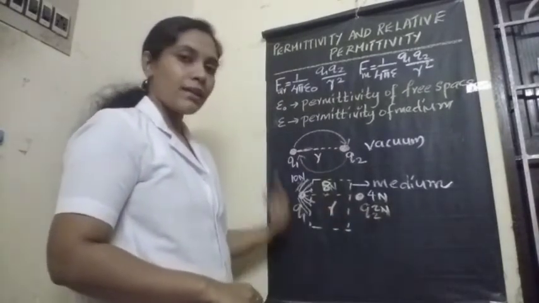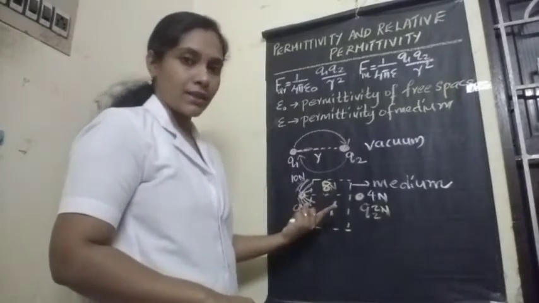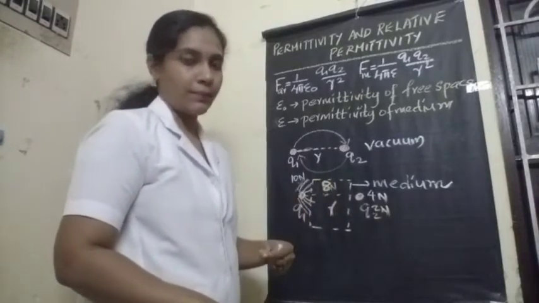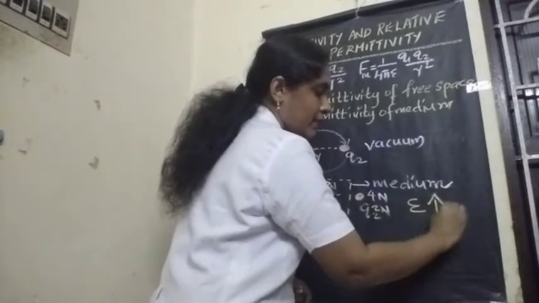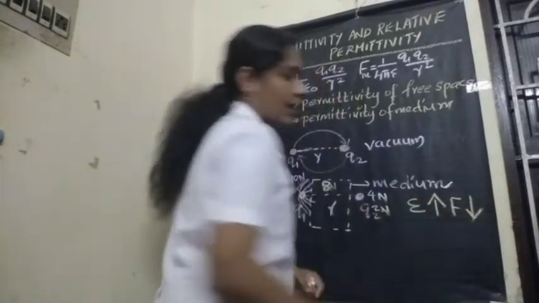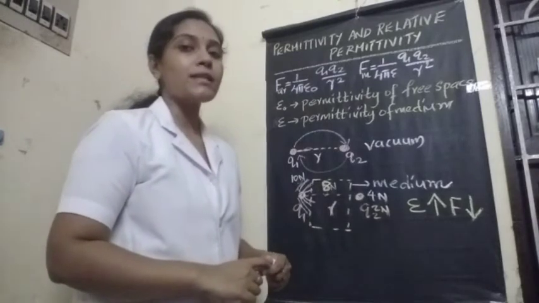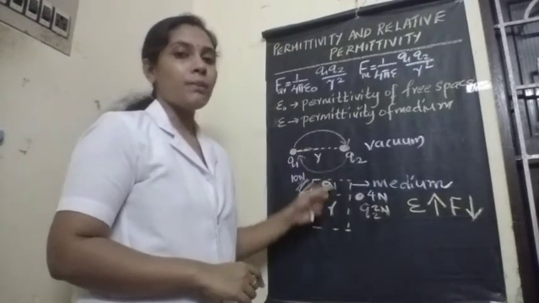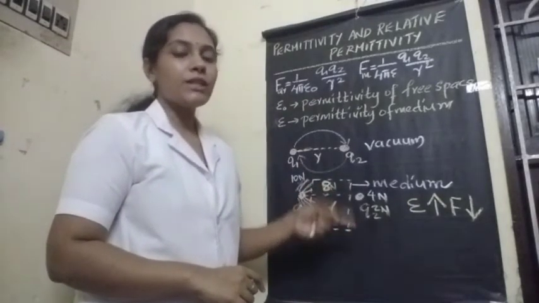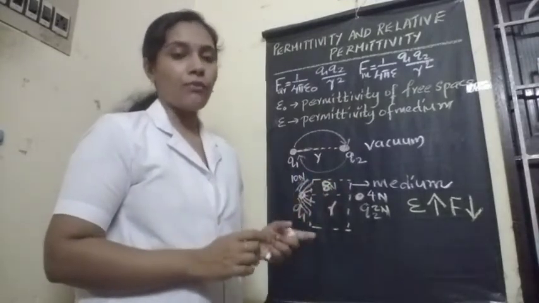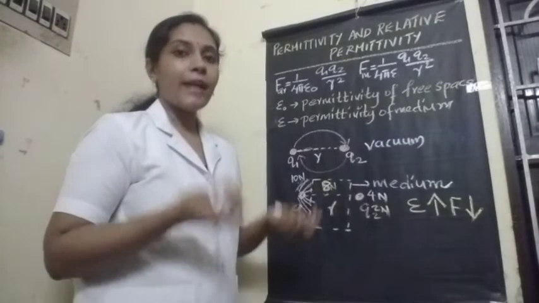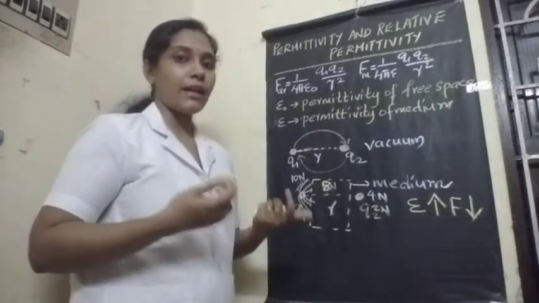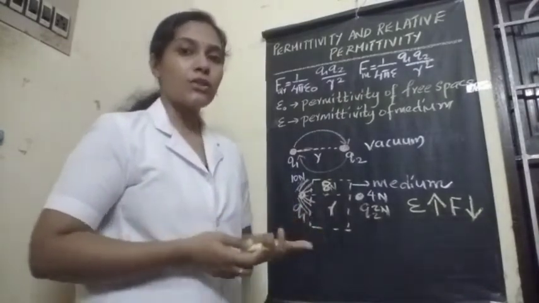So as the permittivity of the medium increases, the effect of force exerted between the charges decreases. That means if permittivity increases, the force exerted by the charges on each other decreases. So this is permittivity. What is permittivity? Permittivity is the electrical characteristic of a medium due to which it absorbs the effect of the electric charges and in turn it decreases the effect of force exerted by the charges on each other.